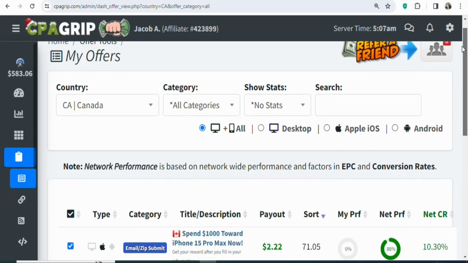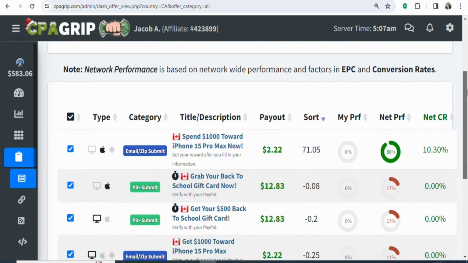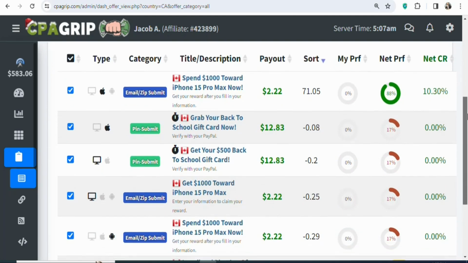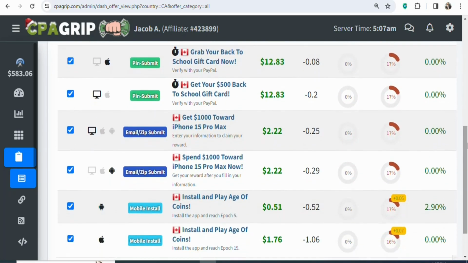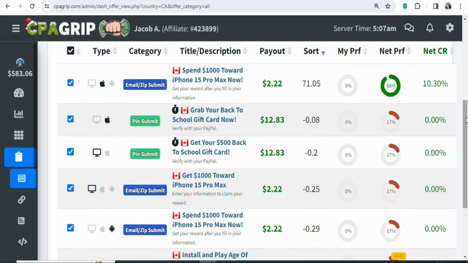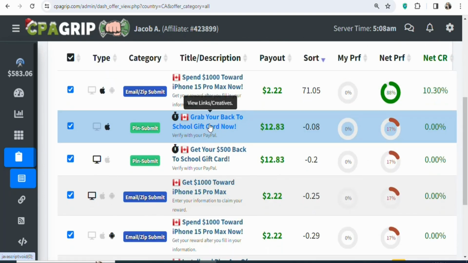Click on it. Once you click on it, you can see these are offers that are allowed to be promoted to people who live in Canada. You can see many offers that you can promote. So select any of the offers that you want so that you can promote it. In this case, I'm going to be promoting this offer.